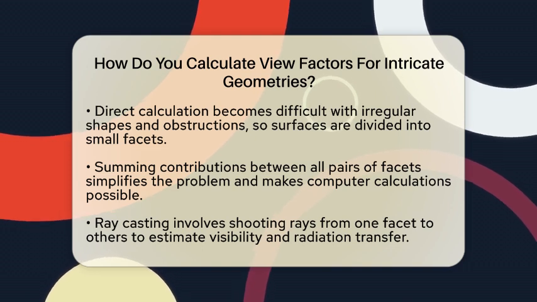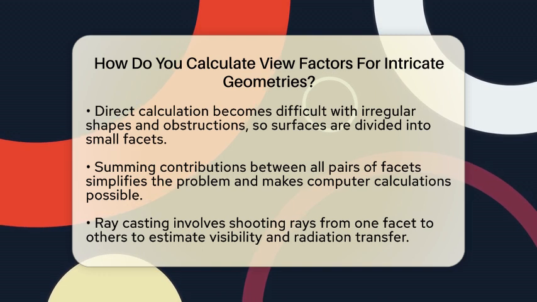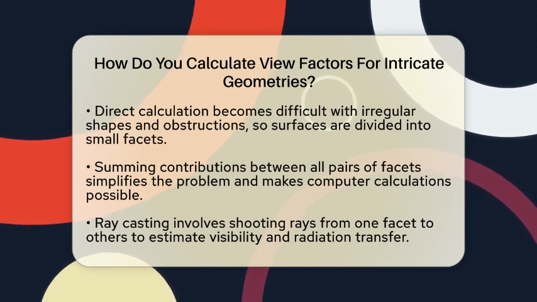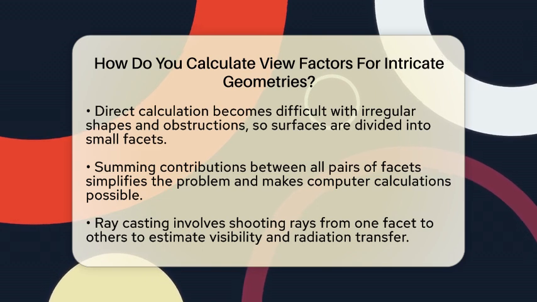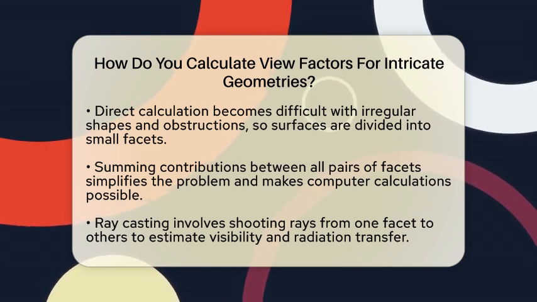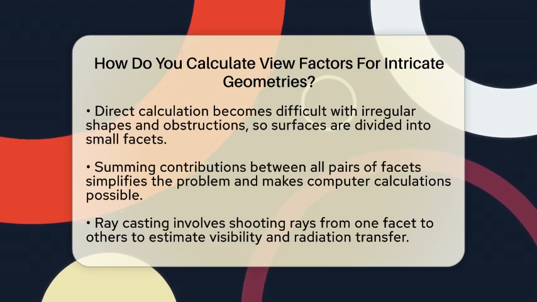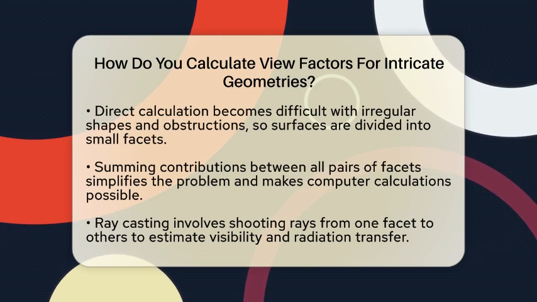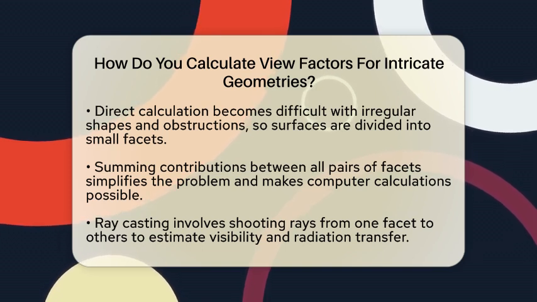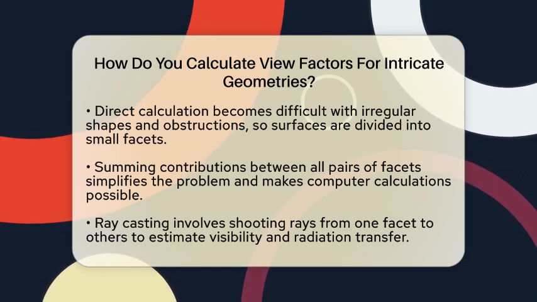There are several ways to do this. One common method is ray casting. Imagine shooting many rays from one facet toward others. If a ray hits the target surface without hitting anything else in between, we count that as a successful connection. By doing this many times, we estimate what fraction of radiation from one surface reaches the other. This method works well for complex shapes and can be optimized for speed.